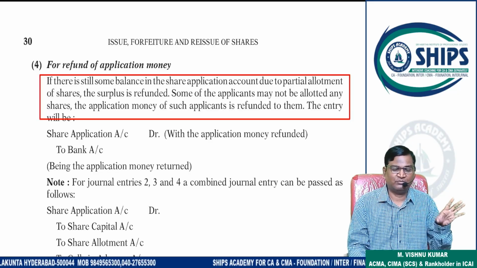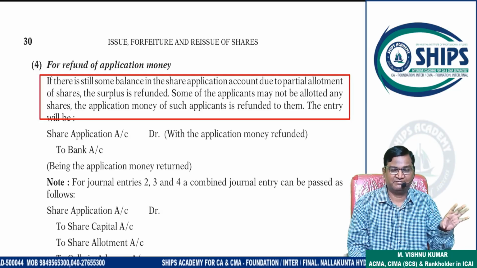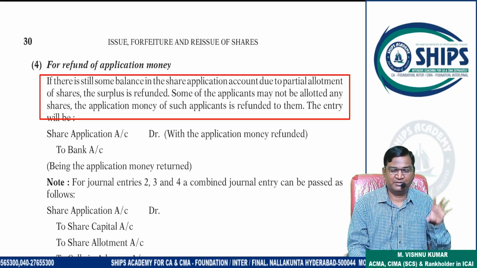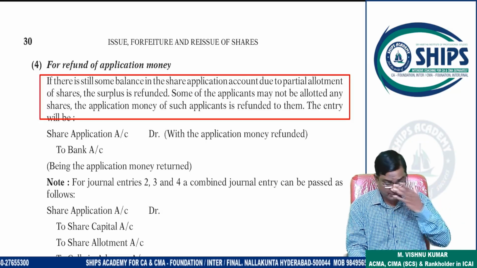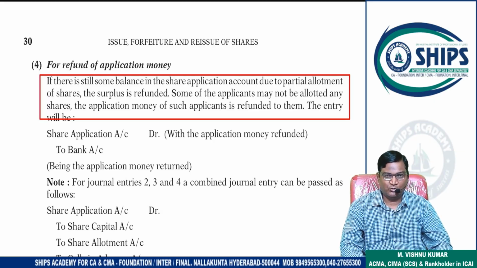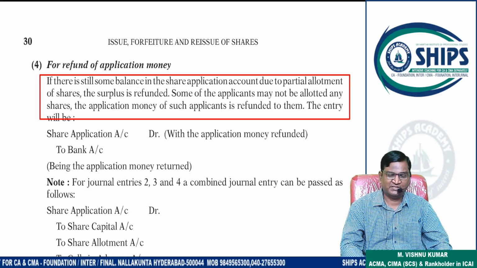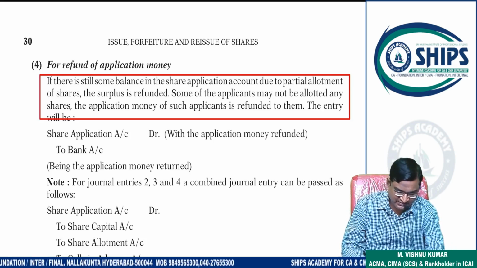So when shares are not allotted to a shareholder who applied by paying the application money, generally the money will be refunded. Any shareholder who applied, whose application is not accepted and no allotment took place, the company has to refund the money. So that is the entry.